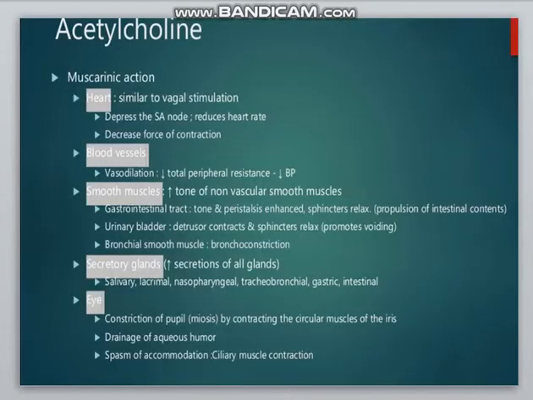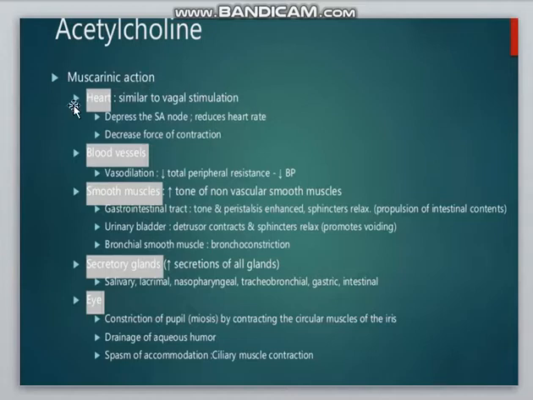Now let's start with the physiological action. The acetylcholine acts on both the receptors, muscarinic as well as the nicotinic receptor. We will see the muscarinic action. On the heart, the acetylcholine depresses the SA node and reduces the heart rate, and because of that it reduces the force of contraction.